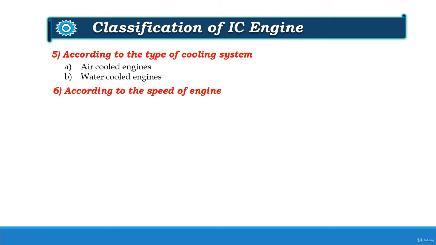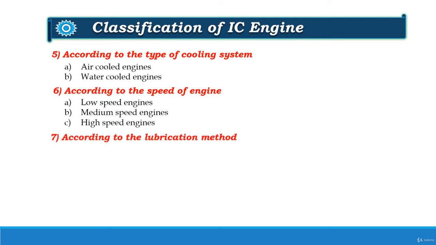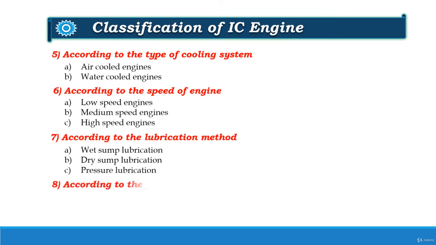Now, according to the speed of engine, they are classified as low-speed engines, medium-speed engines, and high-speed engines. Next classification is according to the lubrication method. They are classified as wet sump lubrication, dry sump lubrication, and pressure lubrication.